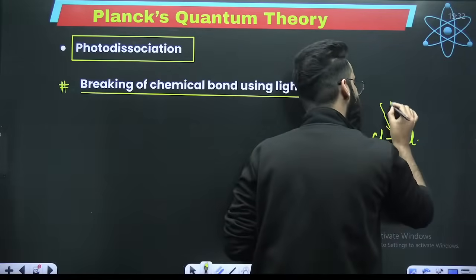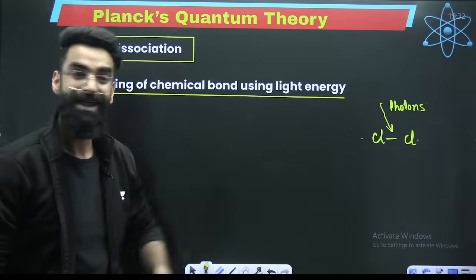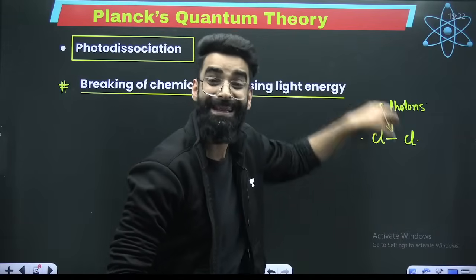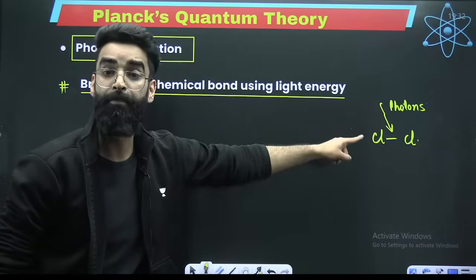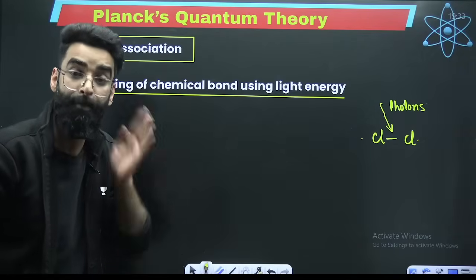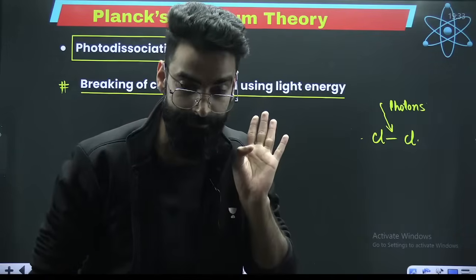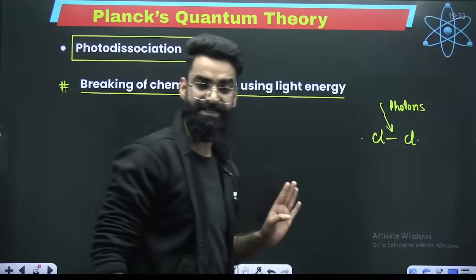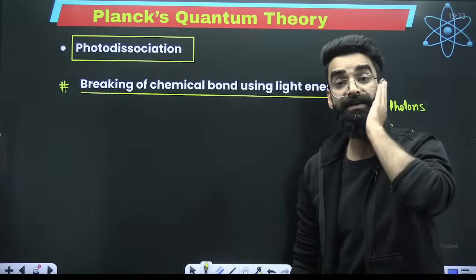Imagine I'm supplying energy in the form of photons, in the form of light radiations. And after supplying photons, imagine the bond got broken down. That breaking of a bond with the help of light energy is something which you call photodissociation. Right? I believe this is clear.